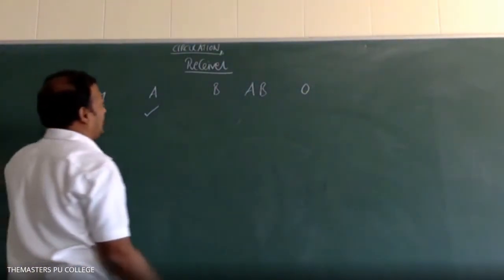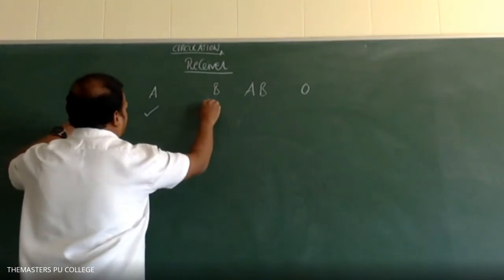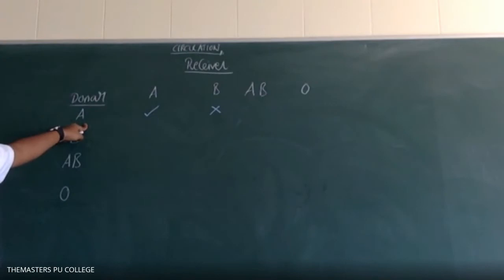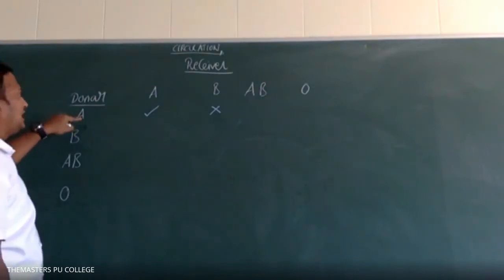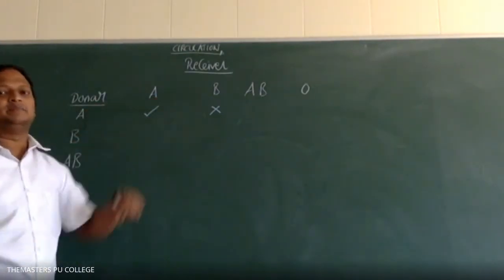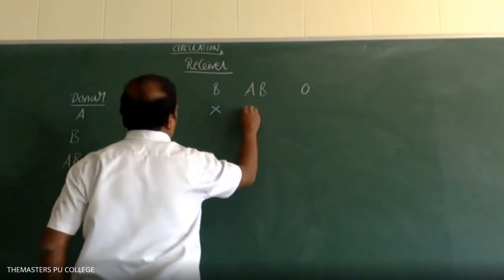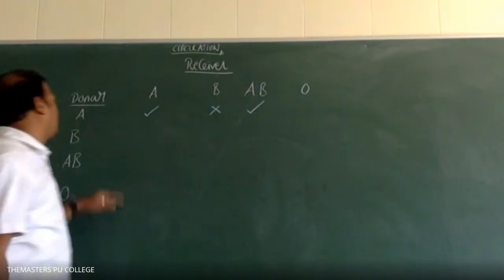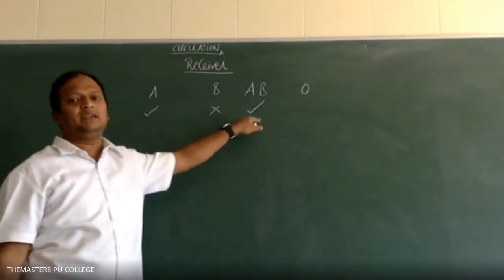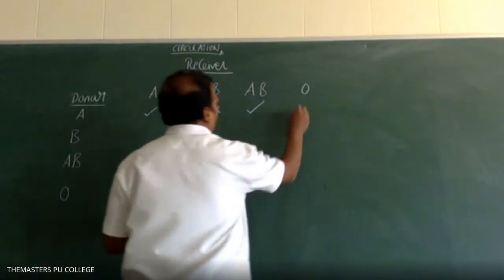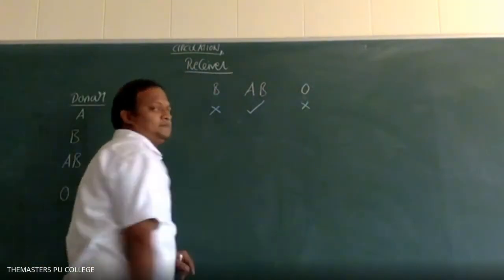Donor A, receiver B: not possible, mismatch of blood group. Donor A, receiver AB: yes, possible. Donor A, receiver O: not possible, mismatch.